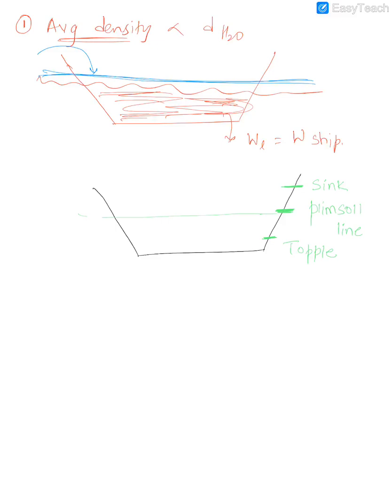Okay. Now tell me, if you are moving your ship from sea water to river water, say these are the different levels, A, B, C. While you were in sea water, your level of water outside was A. But when you move from sea to river, what will happen to the level of water? From A, where will it go, B or C? When it goes into the river, the water is less dense, so the ship will be more submerged. So the level will go up to C. Got it?